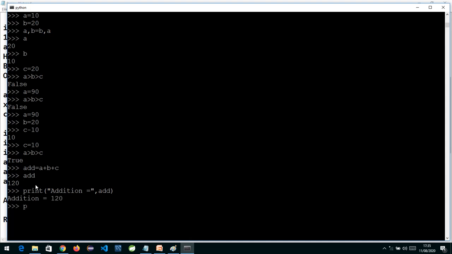If I want to print all three variables using the print command, we write A, B, C, and by default the separator is a space. You can see that by default you get a space between the values. So inside the print command, if you want to print multiple values, you just use commas to separate them. This is what we are doing in the Python interpreter.